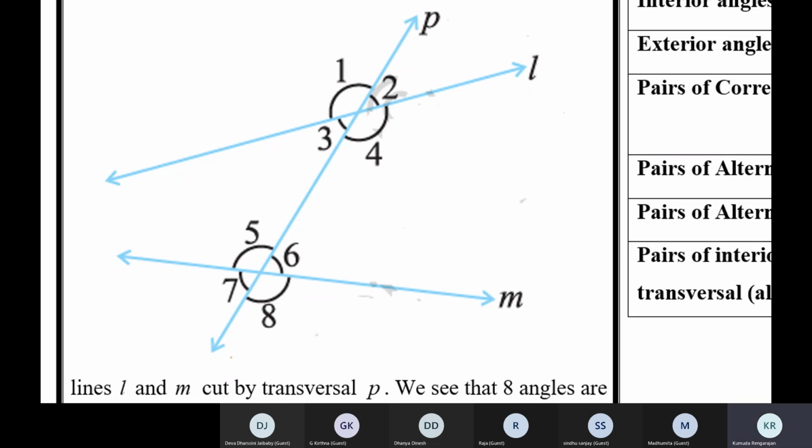Madhumita, one pair of alternate interior angles. Ma'am, 3 and 6. Another pair. 4 and 5, ma'am. Tell me all the pairs of corresponding angles. Ma'am, please repeat the question. All the pairs of corresponding angles. 1 and 8, 2 and 7, 3 and 6, 4 and 5, ma'am. No, corresponding angles.